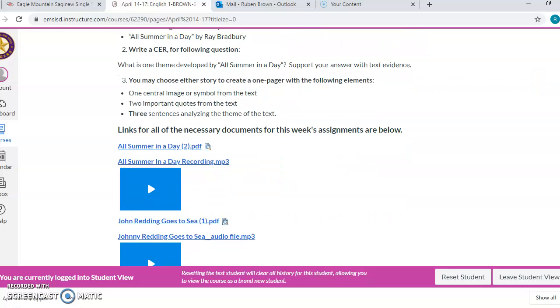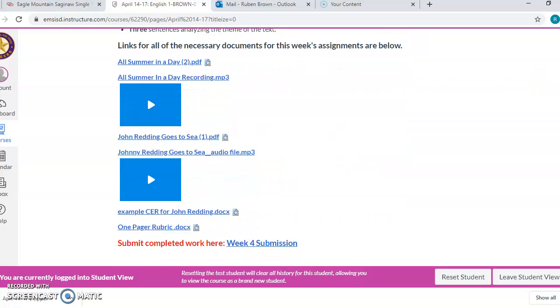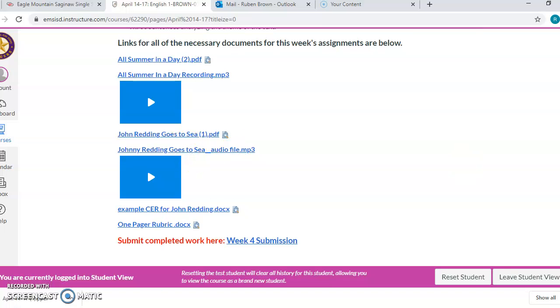And then down below that are all of the links for the necessary documents that you will need for this week's assignment. Your first short story, All Summer in a Day, is right here in PDF form, but just below it is a recording that we made for you. So if you don't want to read it to yourself, you can have someone else read it to you if you click on this MP3. Same thing with John Redding Goes to Sea. Here's the story itself, and then just below it is the audio file.